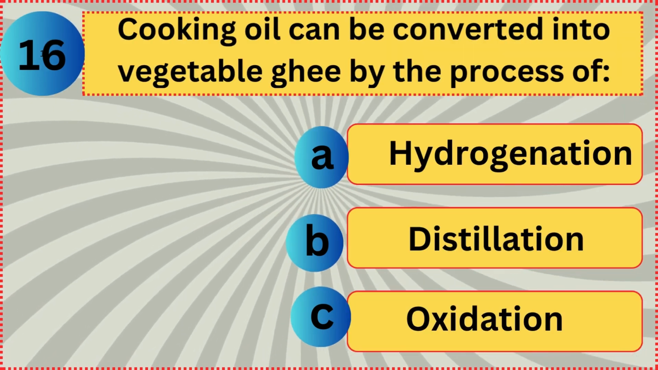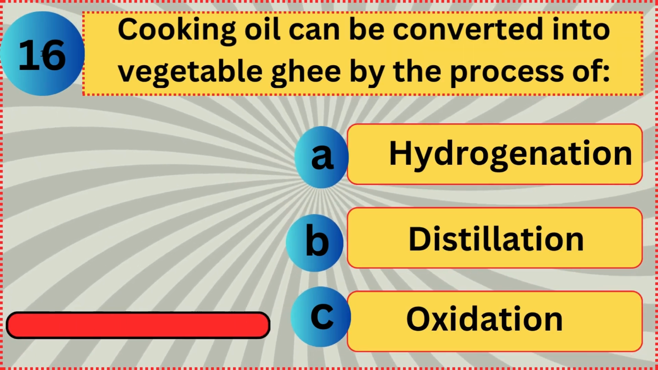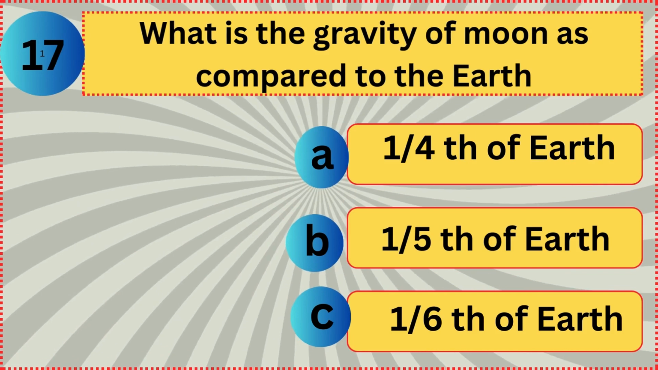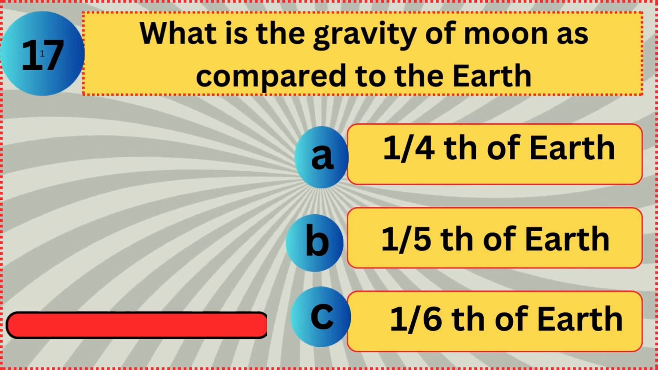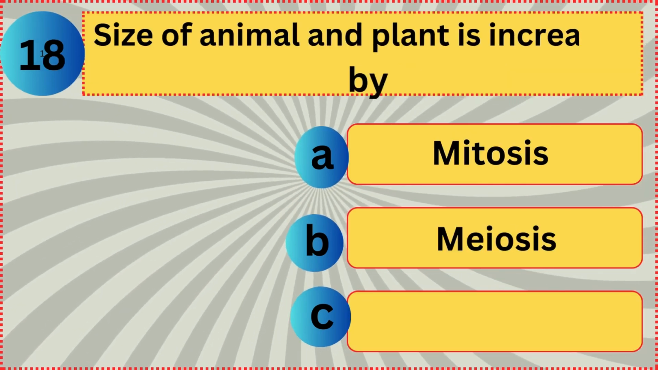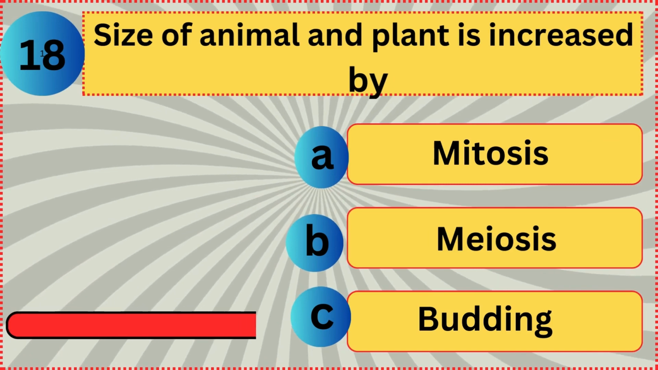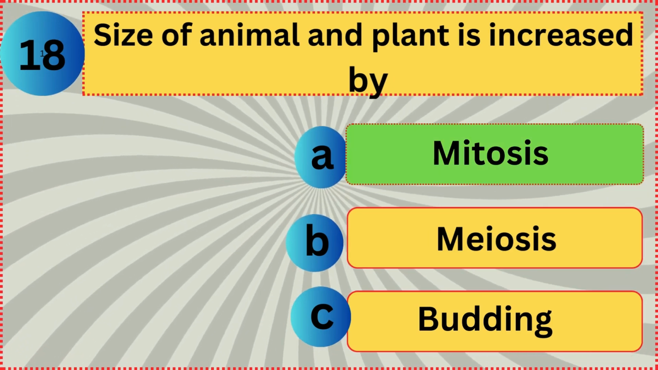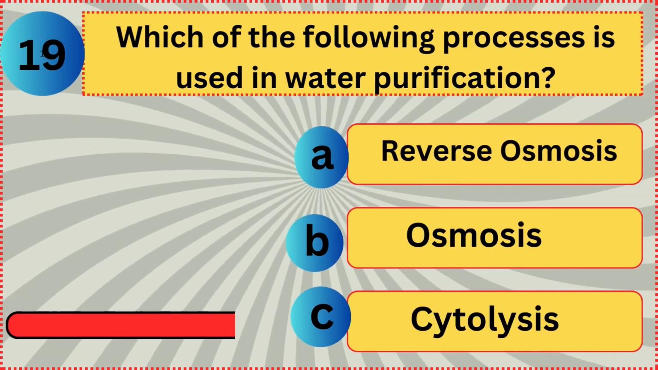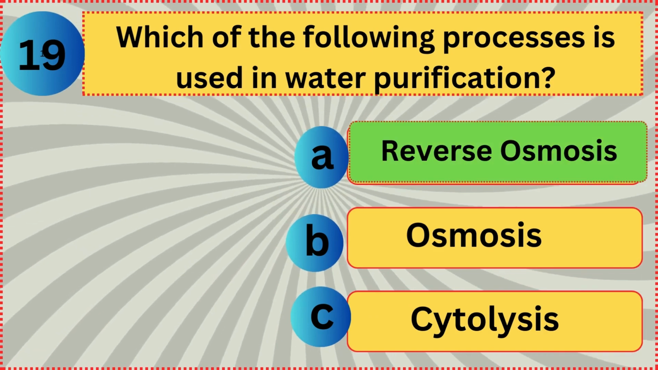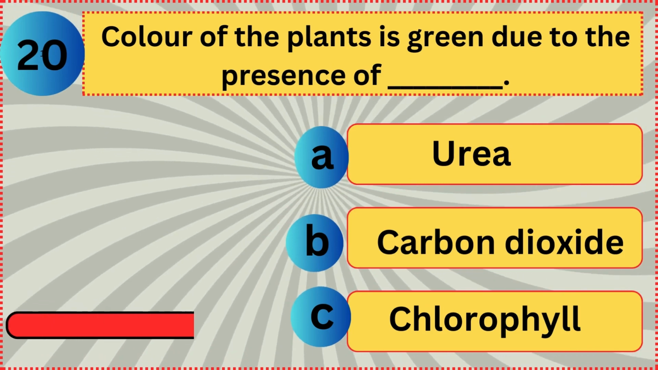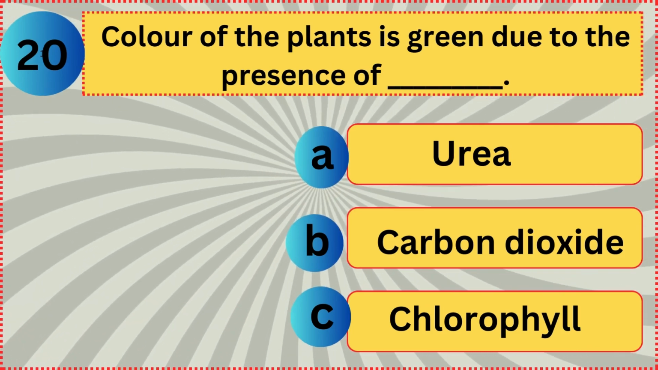Cooking oil can be converted into vegetable ghee by the process of hydrogenation. What is the gravity of Moon as compared to the Earth? 1/6 of Earth. Size of animal and plant is increased by mitosis. Which of the following process is used in water purification? Reverse osmosis. Color of the plants is green due to the presence of chlorophyll.